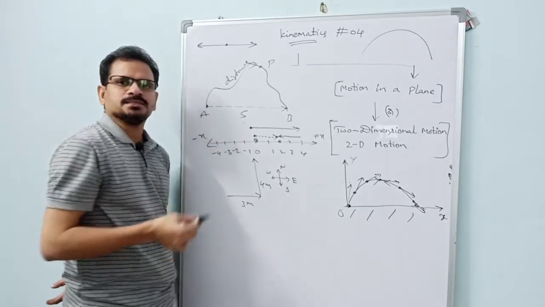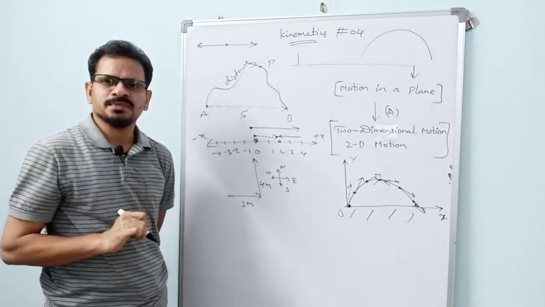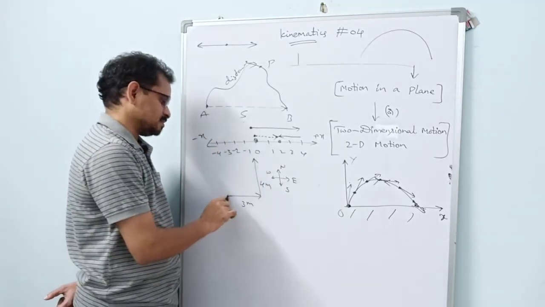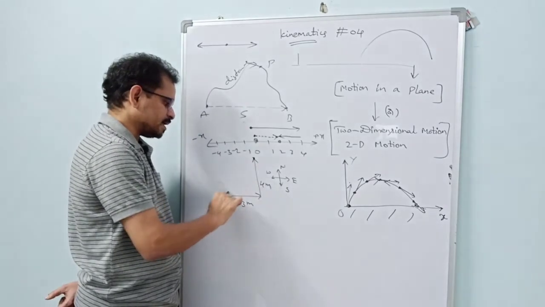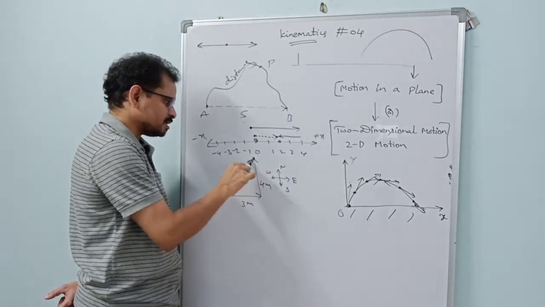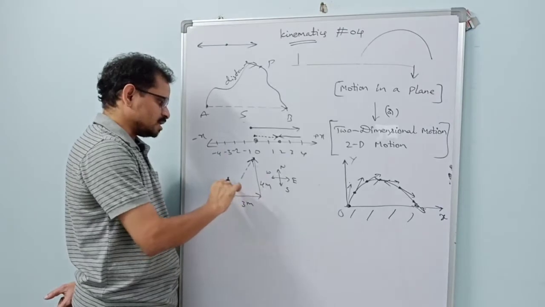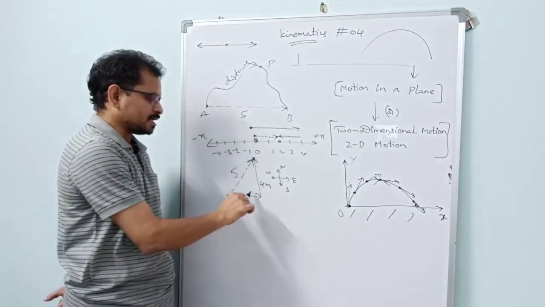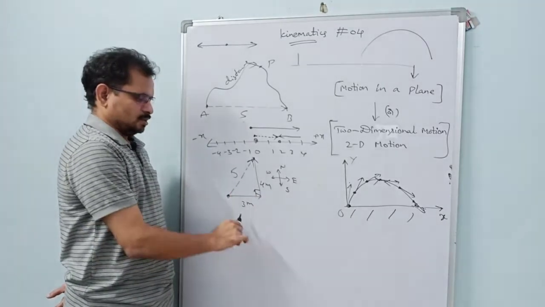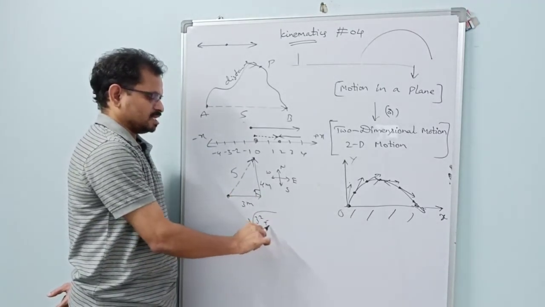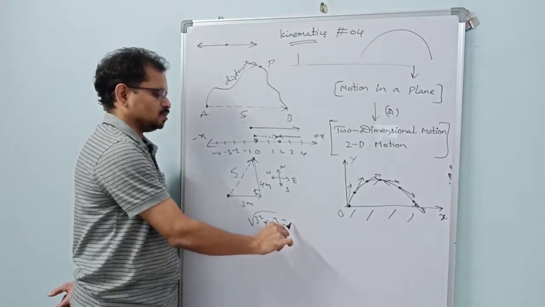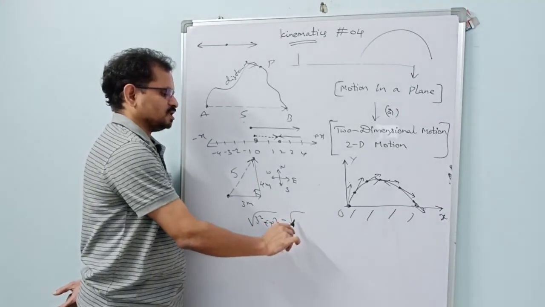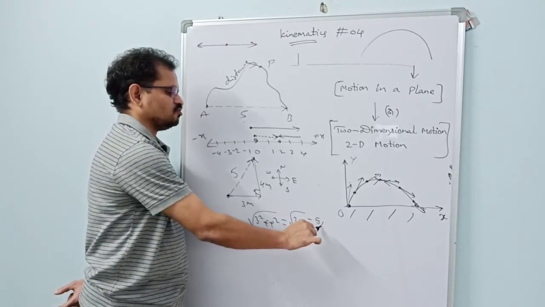Find its displacement. Students usually find the displacement value using the Pythagoras theorem. This is the starting point, this is the ending point, this is the displacement line. Put an arrow here. This value is 5 using the Pythagoras theorem, because this is a right angle triangle: root of 3 squared plus 4 squared is root of 25, which is 5.